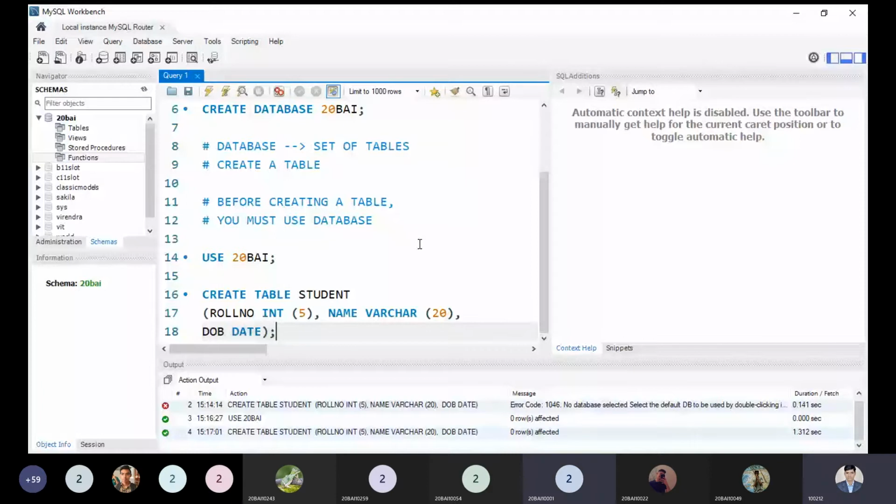Sir, so the USE command is used to access the database before creating any table. Yes, definitely. After creating the database, next time we will not create a database again. Next time we will use only the database. It means we will go to this database to perform any operation on the table. A database can have many tables, so definitely we will see.